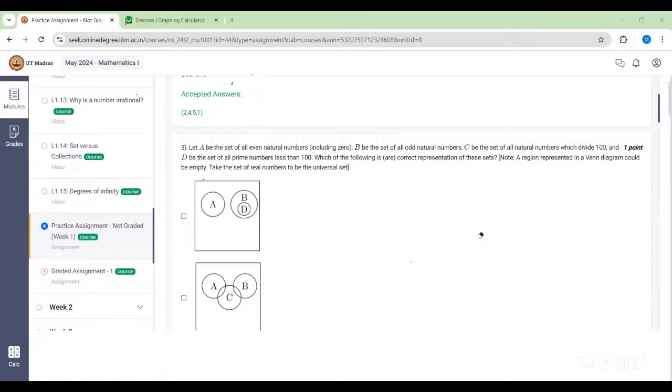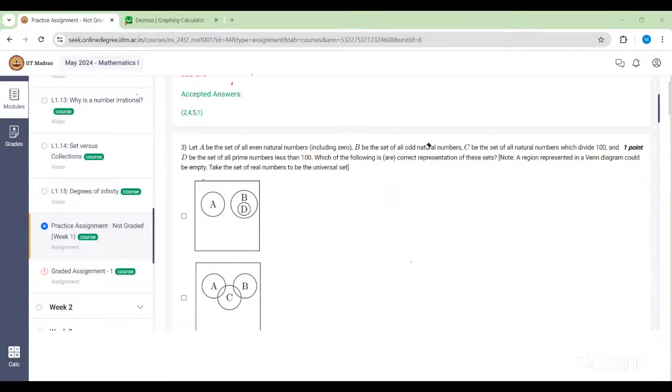Ma'am, in Activity 2.5, the third question only, A and C have something common. Can you please help with the third question? Yeah, the third question is easy.